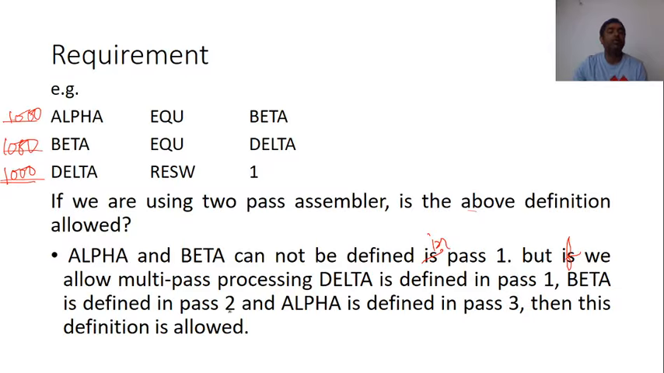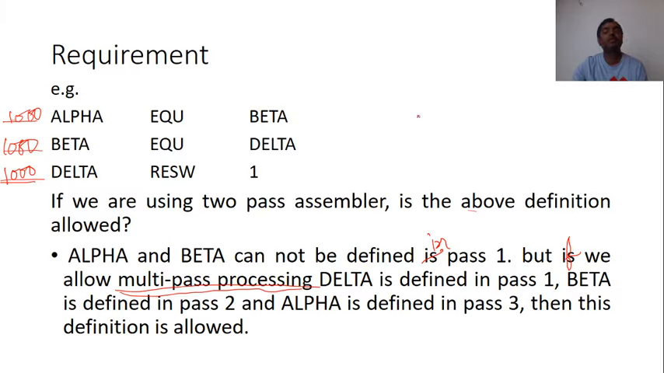That means if I am applying multi-pass processing, then this type of definition is allowed. But if I am using only a two-pass assembler, then I can define only delta. I am not able to define beta and alpha. That is the requirement of multi-pass assembler.